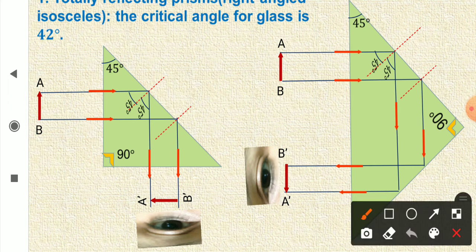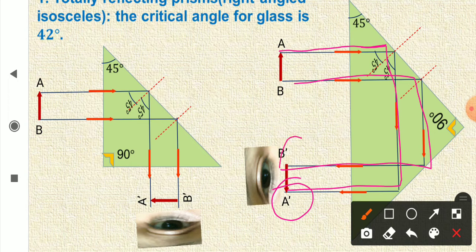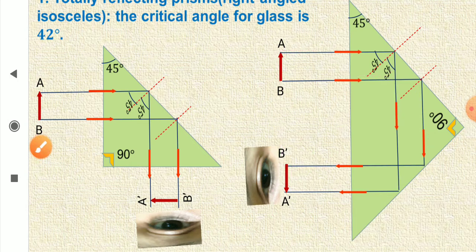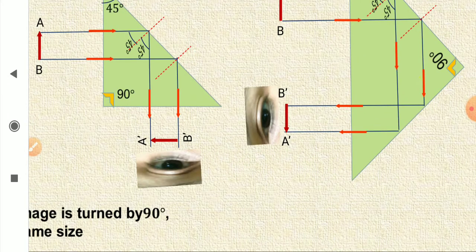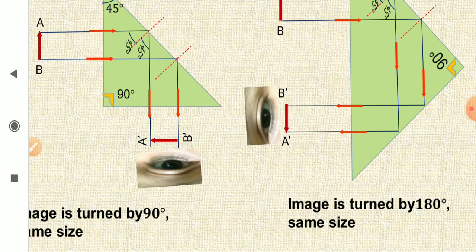The ray which is starting from A, head, coming like this, and head is formed at this place as A dash. The ray starting from B is coming like this, and the tail is formed here as B dash. So the image is inverted. It is of same size, but image is inverted, and it is turned by 180 degree.